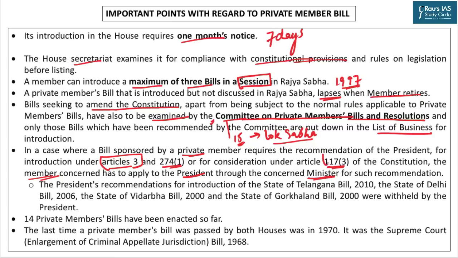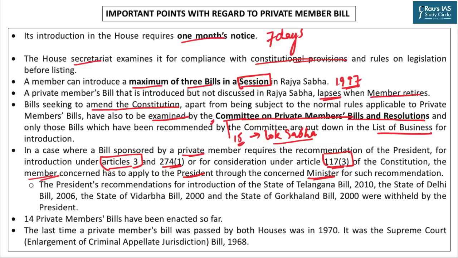And Article 117(3): a bill which, if enacted and brought into operation, would involve expenditure from the Consolidated Fund of India shall not be passed by either House of Parliament unless the President has recommended to the House the consideration of the bill.